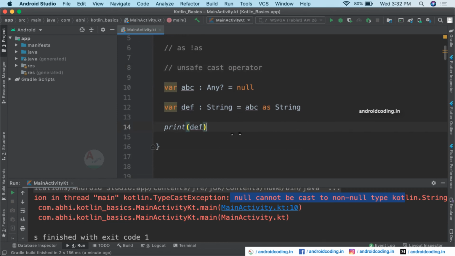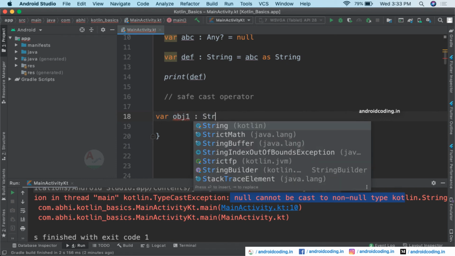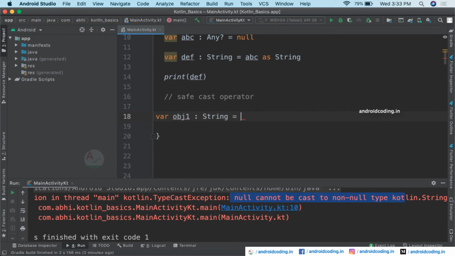Now we will see the safe cast operator. In the safe cast operator, we have a variable object1, which is of type string, and you are providing a string value here.